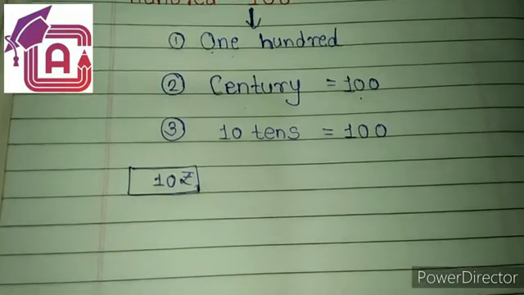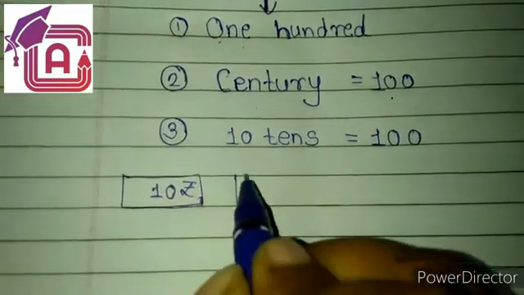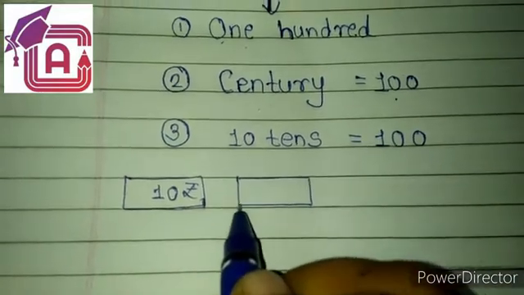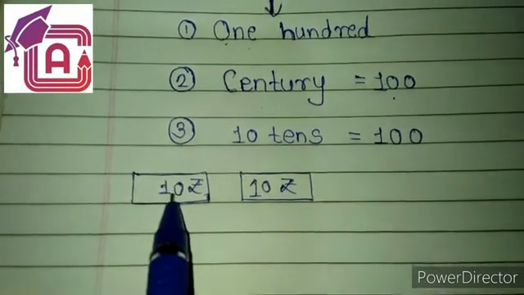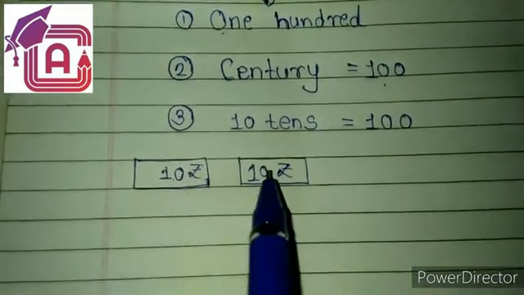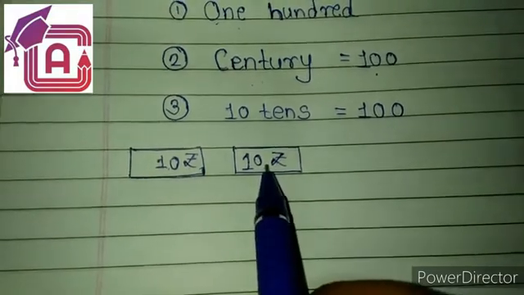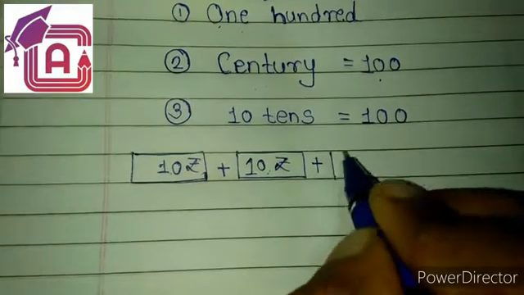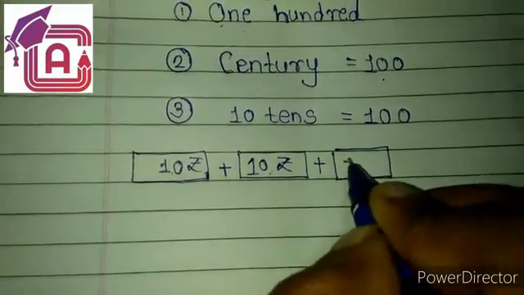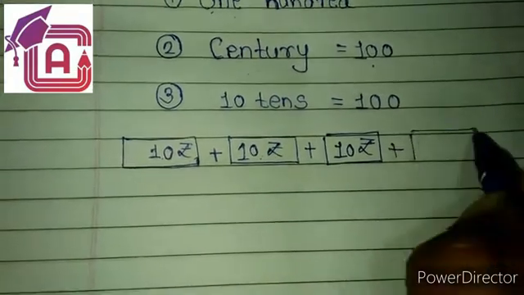what do I have to do? We have to take 10 rupees notes. Look at this. If I take one 10 rupees note, the amount is 10. If I take another 10, it becomes 10 plus 10, 20. We have to give the shopkeeper 100 rupees. So again I take a 10 rupees note because I have only 10 rupees notes.